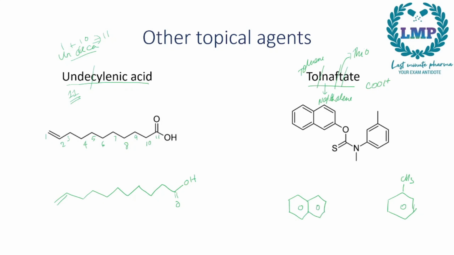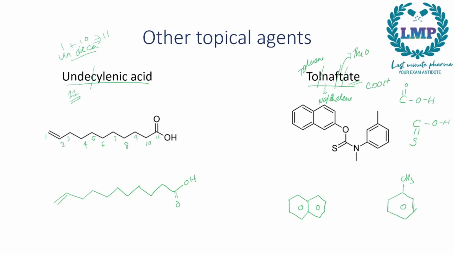Now how do we draw the COOH, that is carboxylic acid? C double bond O and OH. Now since it is a naphtate, T is the thio group. So what we do here is we add a C, and instead of double bond O we will add an S, and then an O group attached here and an H. So we will draw it this way.